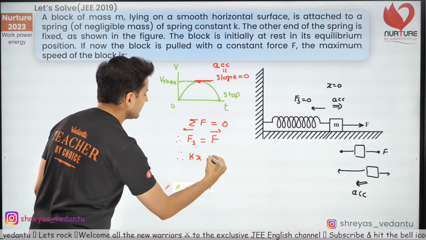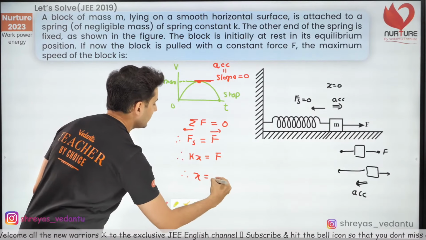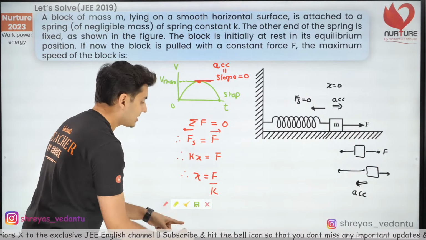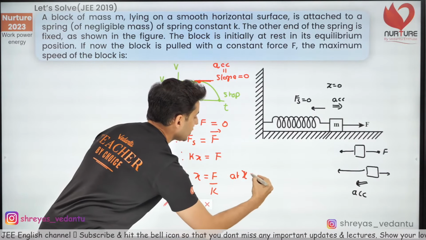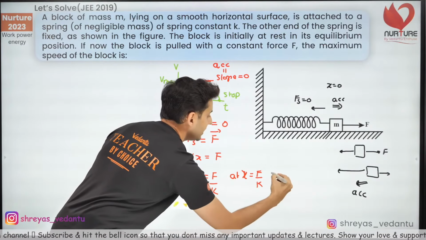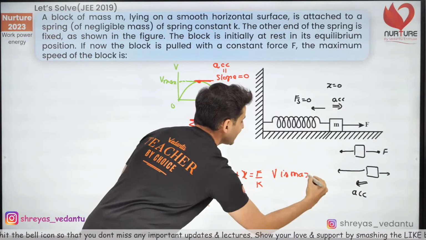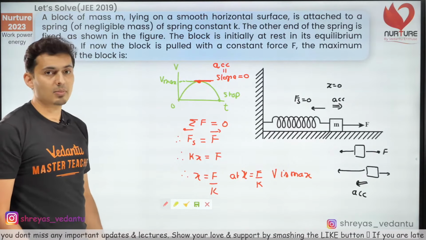Therefore, Kx is equal to the external force F, so x is equal to F by K. At this extension, x equal to F by K, the velocity is maximum.